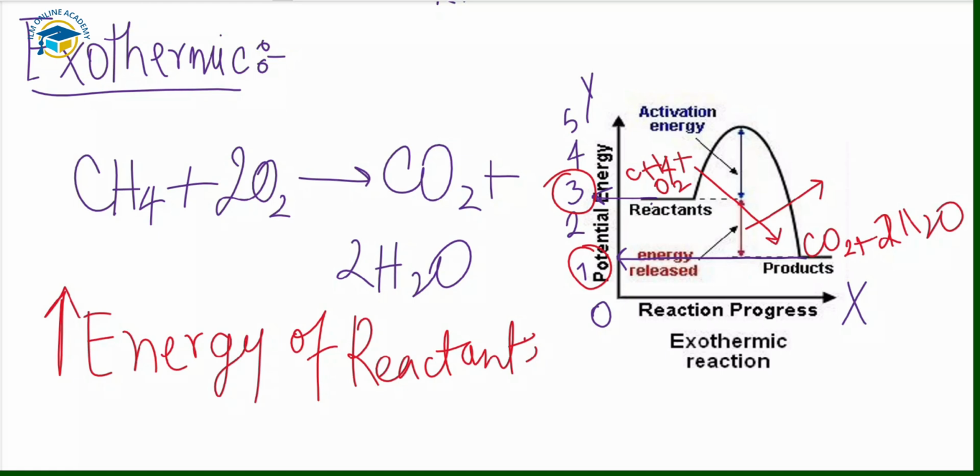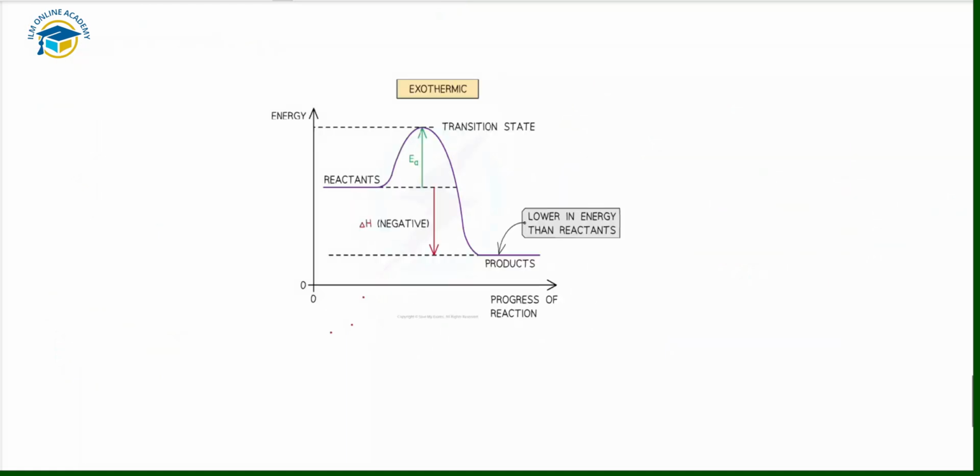So this is an indication that this one is the exothermic reaction. Next example, we have different reactions. We have the neutralization reaction, that is also an exothermic one. So these are the reactions that show that in exothermic reactions the products are lower in energy than the reactants, right? Now I will show you the reaction pathway diagram again. For example, you can see here, this is also the energy diagram for exothermic reactions.